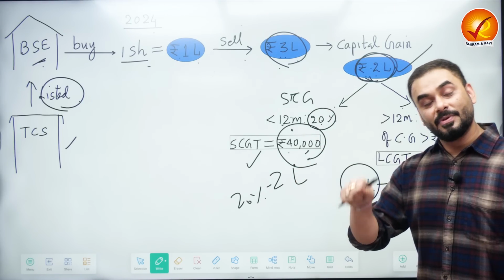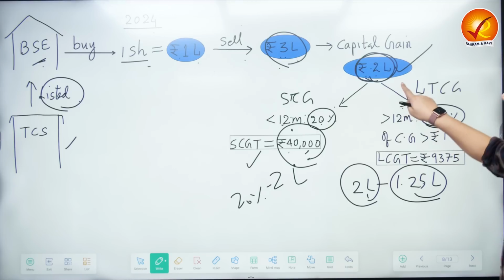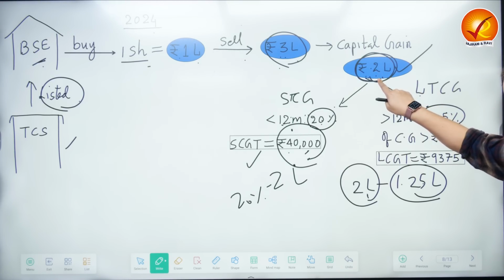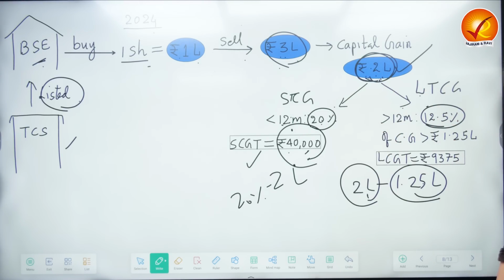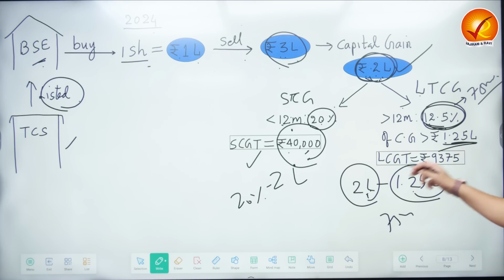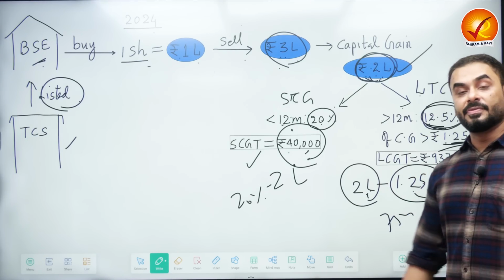Long-term capital gains tax will be collected only if the capital gains that you are making is above 1.25 lakhs. What is the difference between 2 lakhs and 1.25 lakhs? 75,000. This 12.5% long-term capital gains tax will be collected on 75,000 rupees. So this 1.25 lakh is the concession, which means a total of 9,375 rupees will be collected.